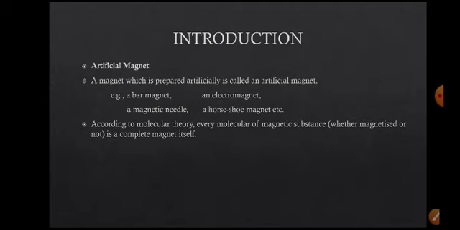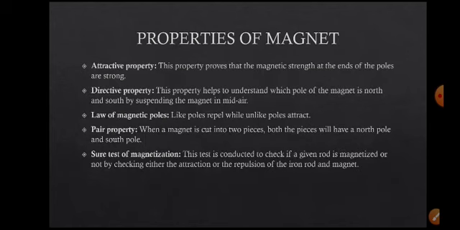Here, every molecule of a magnetic substance, whether magnetized or not, is a complete magnet itself according to the molecular theory. This pair property can be explained or understood by the molecular theory. Each and every molecule of a bar magnet exhibits two poles, a pair. They have a pair of two poles, one is the north pole and the other is the south pole.